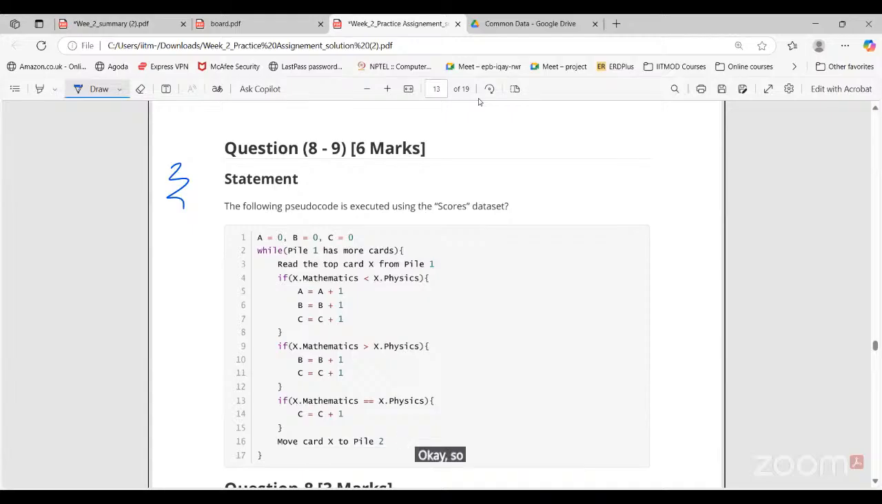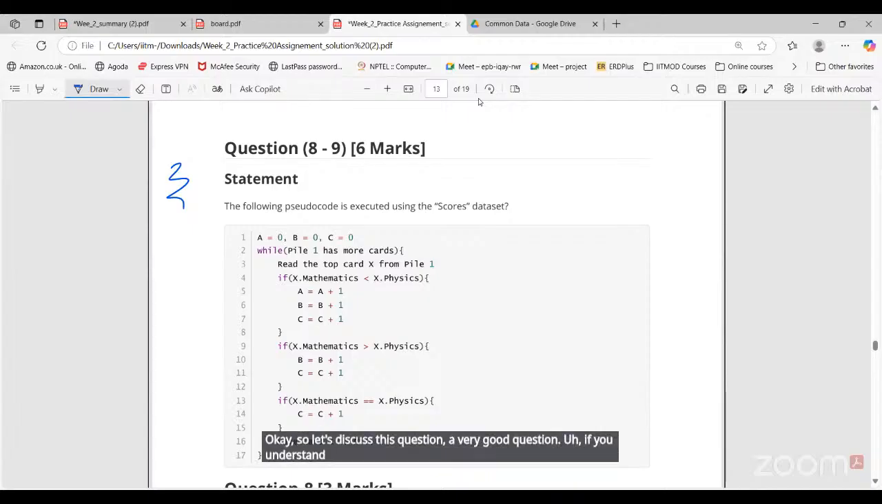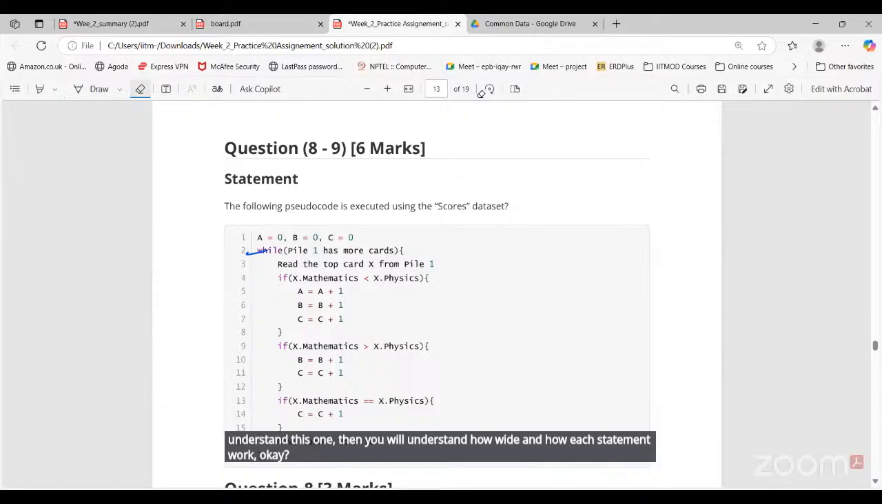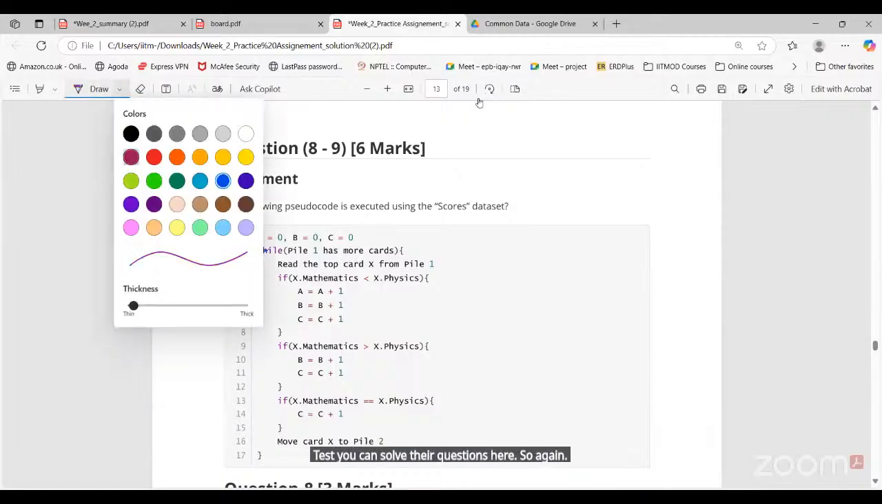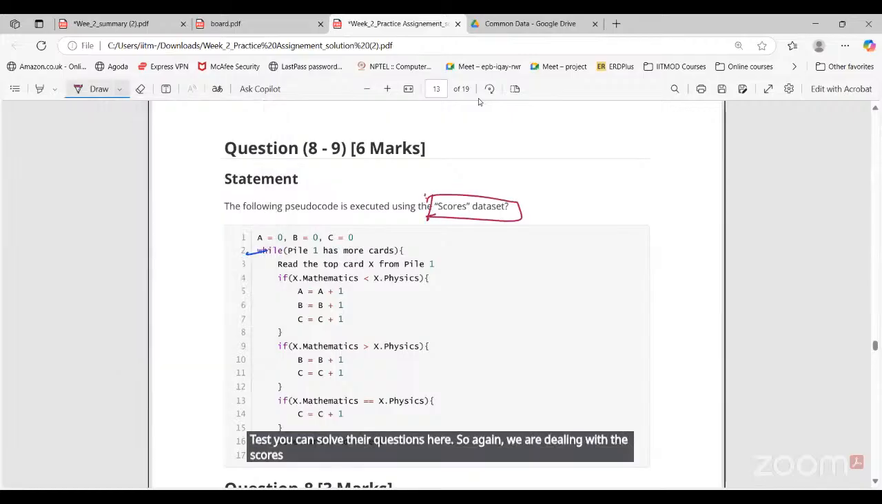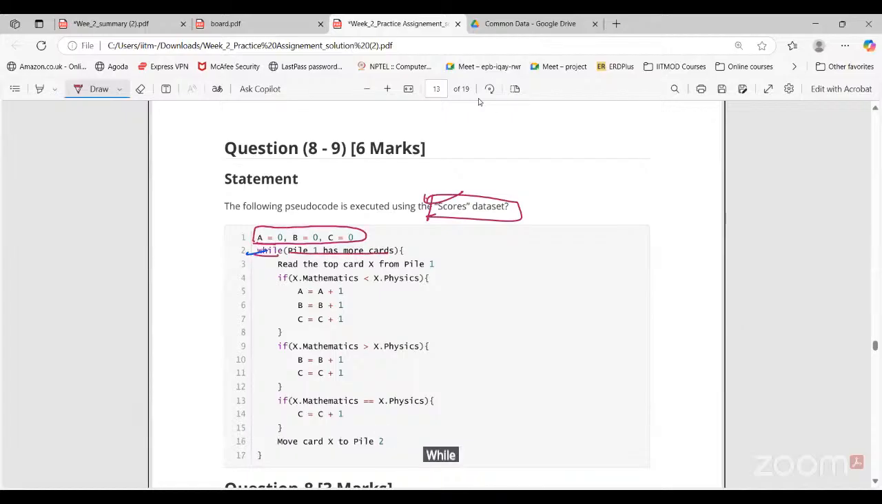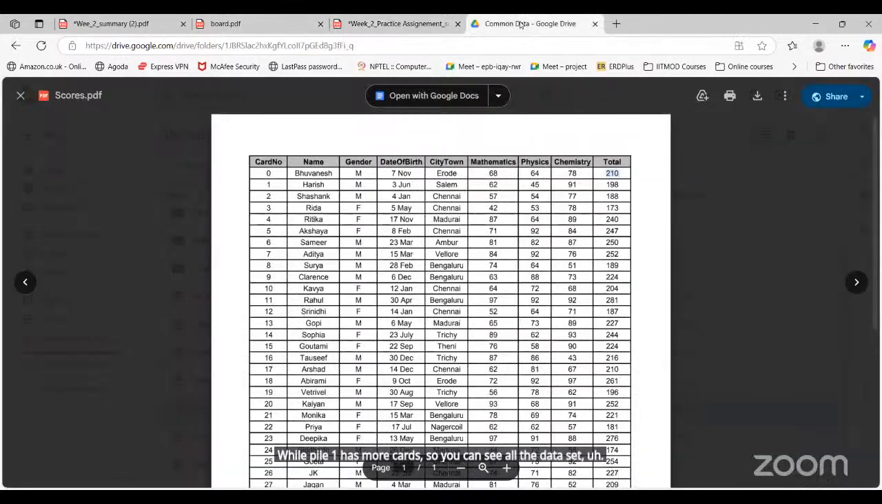Okay, so let's discuss this question. A very good question. If you understand this one, then you will understand how while and if statements work. The rest you can solve as questions here. So again, we are dealing with the scores data set. Here you can see we have 3 variables A, B, C, all equal to 0. While pile 1 has more cards, so you can see the score data set, we have 30 cards here.